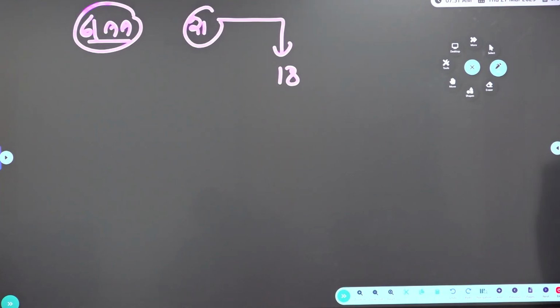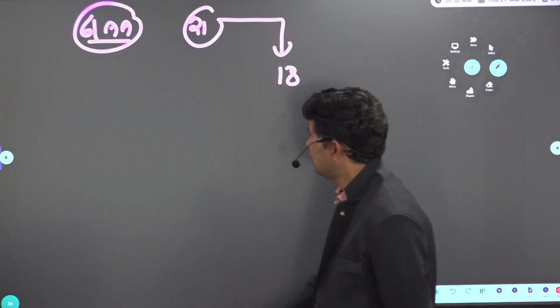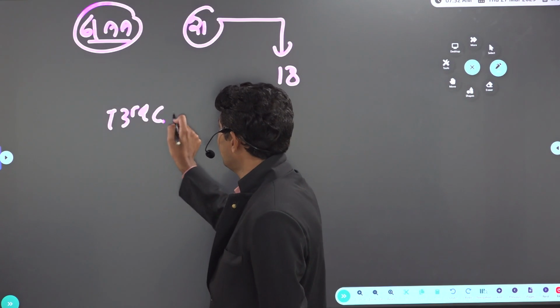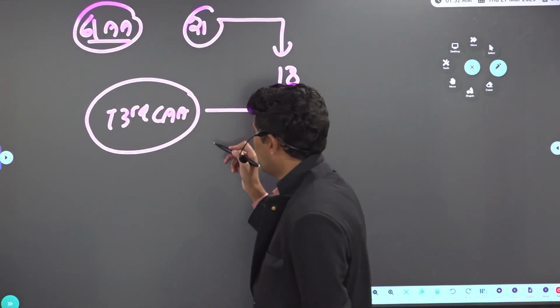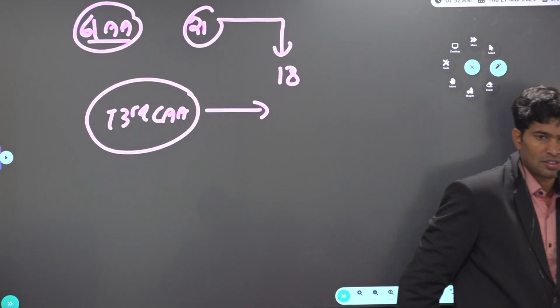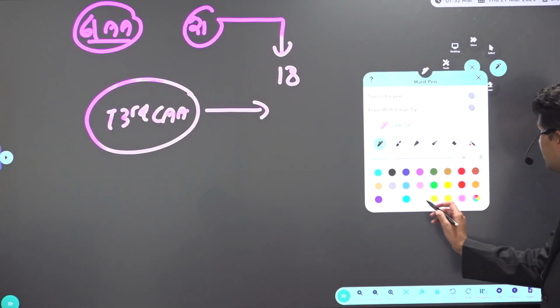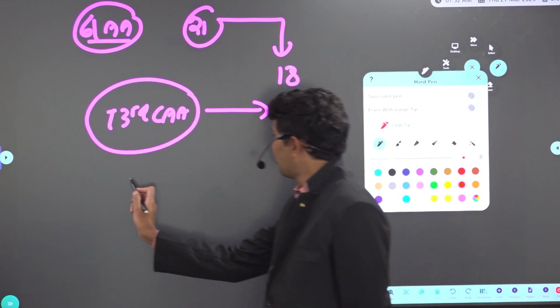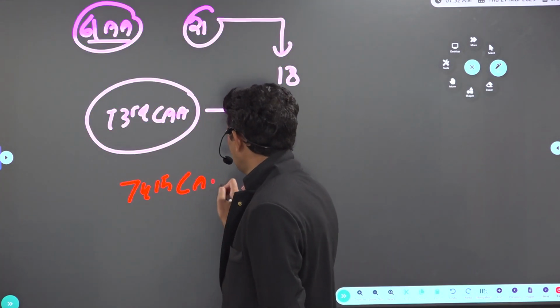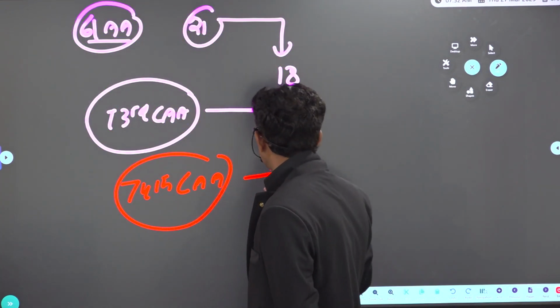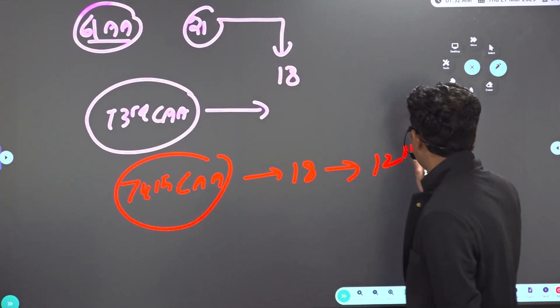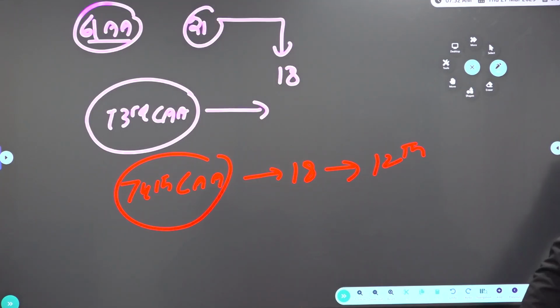Apart from that, the 73rd CAA, 74th CAA we already know. Detail also we covered. So what is the 73rd Constitutional Amendment Act? Constitutional status to Panchayat Raj institutions. Correct only? So how many subjects are transferred? 29 subjects are transferred. Which schedule is added? 11th schedule is added. Then we covered the 74th CAA. What is the 74th CAA? Urban local bodies. So in urban local bodies, how many subjects are transferred? 18 subjects are transferred. Which schedule is added? 12th schedule is added. It's about the 73rd, 74th. Detail also we covered. Local self-governance, all that.